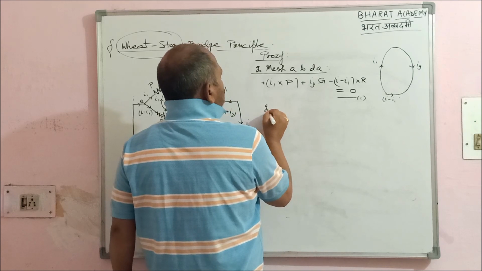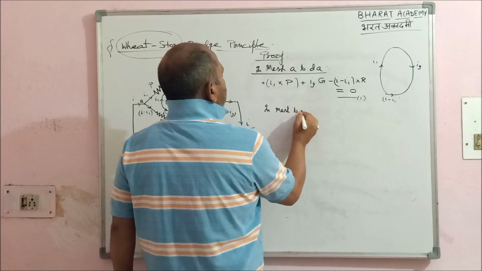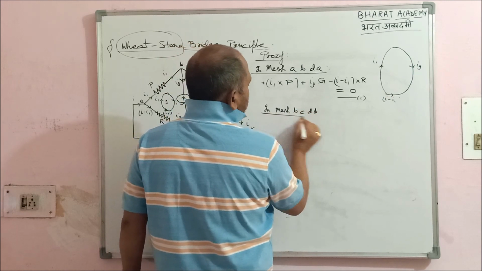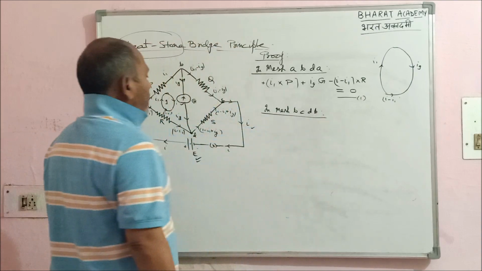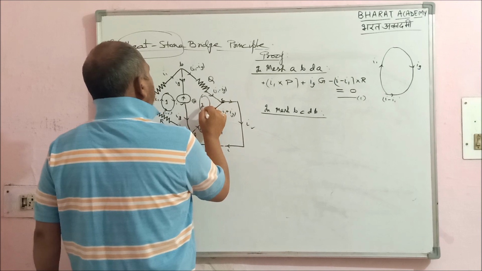Now apply the same system for the mesh B, C, D, B. This is mesh 2 I am considering.